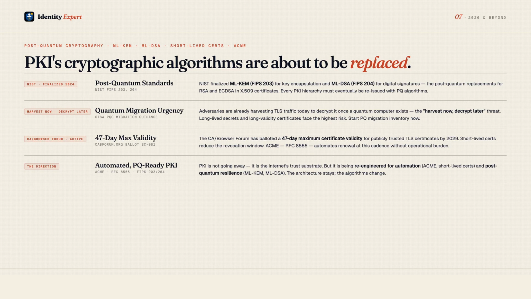NIST SP 800-208 and the CISA post-quantum migration guidance define the timeline. For identity systems specifically, JWT libraries and TLS implementations need PQ-ready versions, work that is actively underway across the major open-source ecosystems. The trajectory is clear. PKI is not going away, but the cryptographic algorithms inside it are about to be completely replaced. Start your PQ migration inventory now.